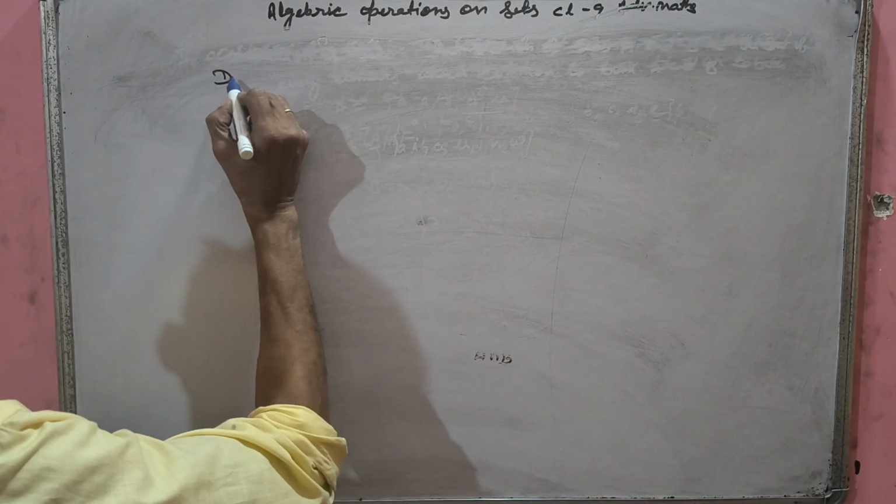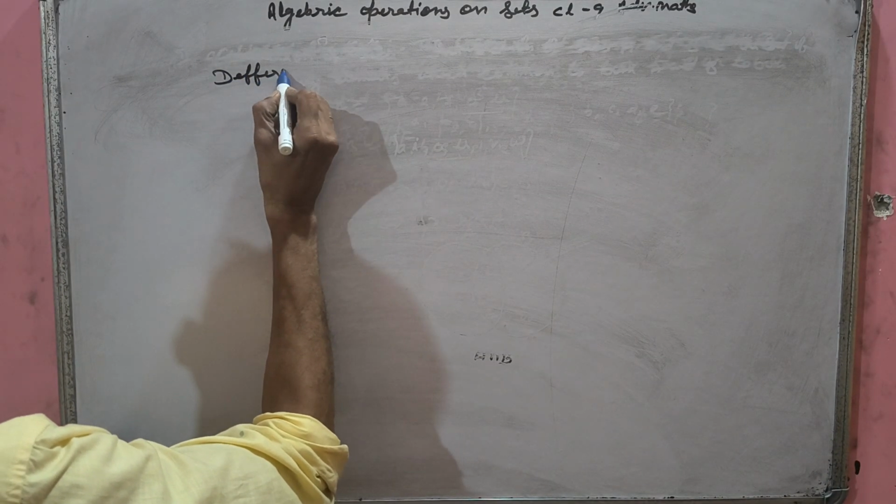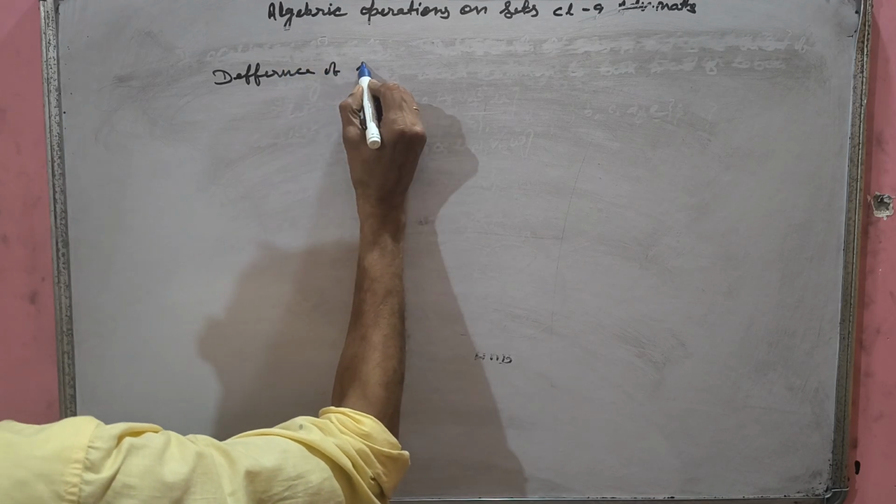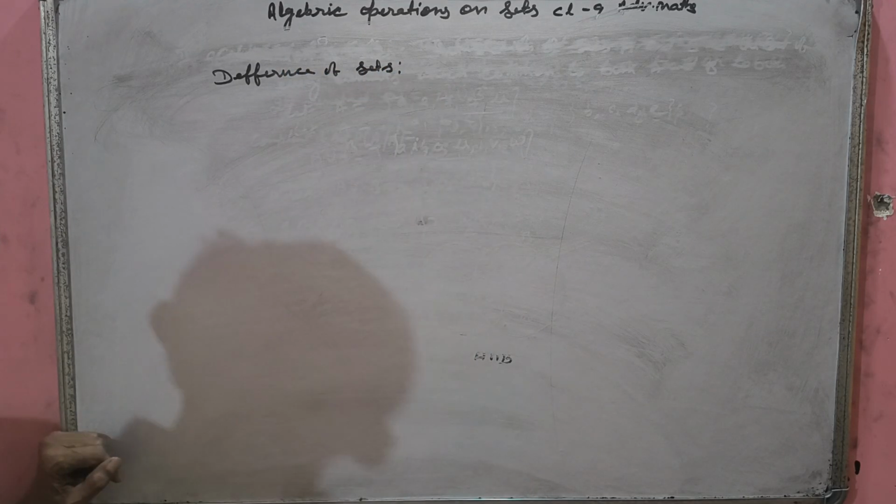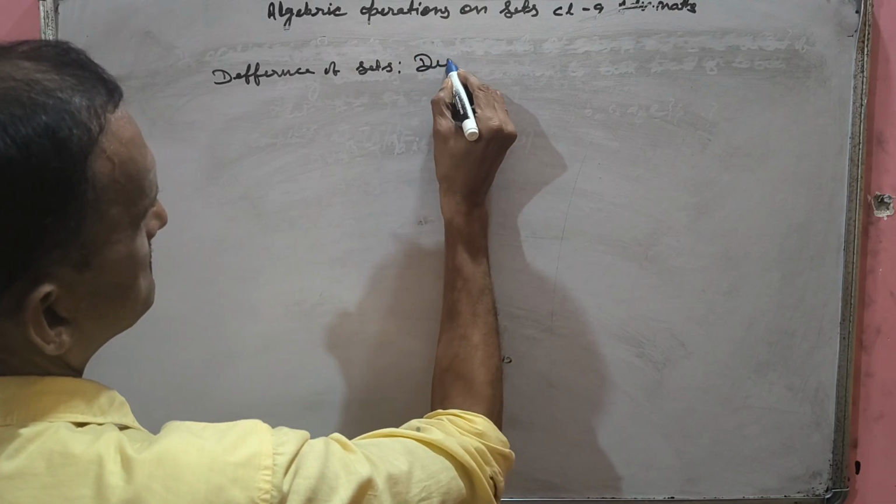Okay, next important is difference of sets. Write the definition.